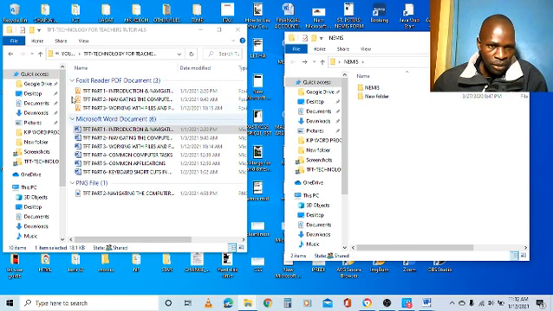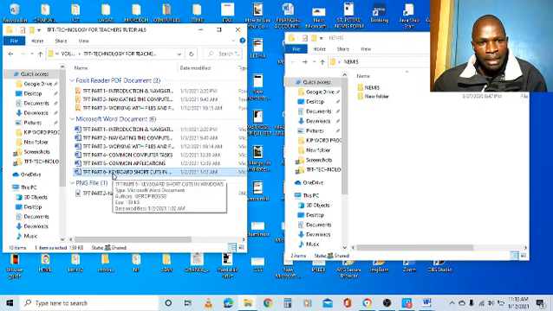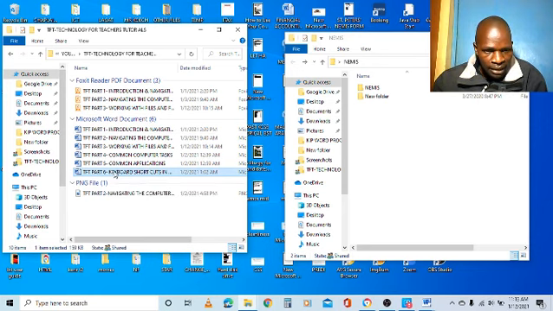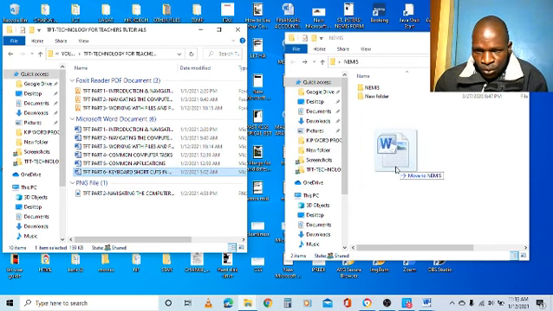So I want to move one of the files here. I can move this file, TFT part 6. I click here, and then click the left mouse to hold on this file, and you can see I'm holding the left mouse button, and then I'm tracking now into the other folder, and it says move to names folder, this folder now, and then I release the button.